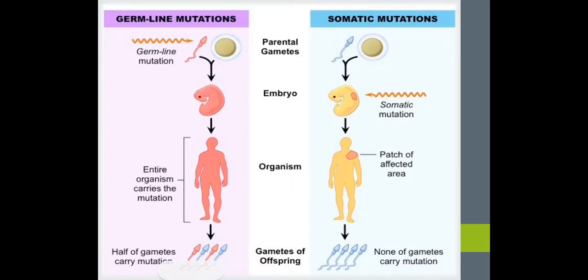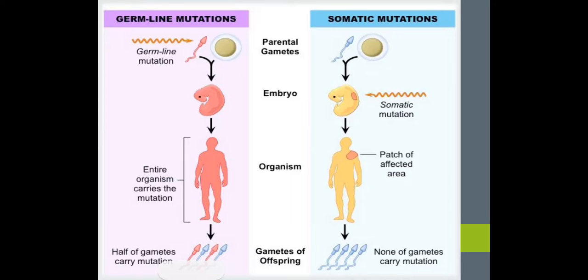This is another example of germline mutation and somatic mutation. First, we can see the parental gametes. These parental gametes will form the embryo. In the case of germline, the parental gametes form the embryo, then the organism. Here, the entire organism carries the mutation. This organism then leads to the gametes of offspring, where half of the gametes carry the mutation.